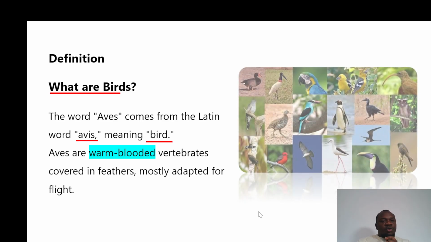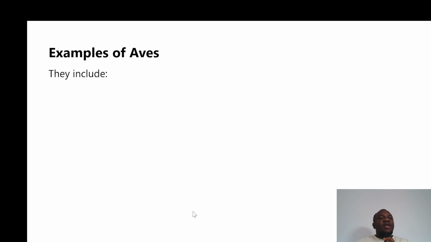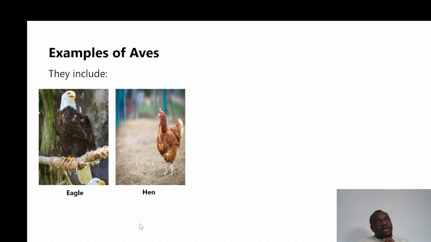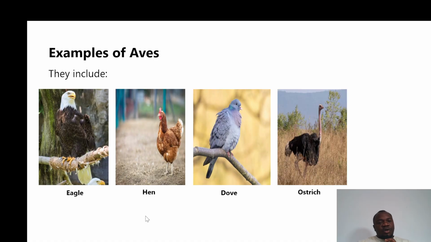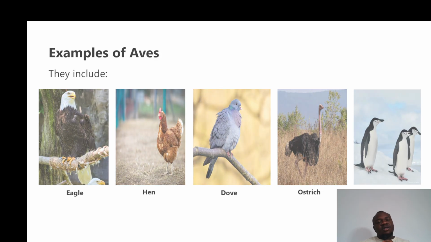So we have different kinds of birds. For example, if we go to poultry, we have fowls, all birds, all right? They have wings, they have feathers all over that help them to survive. Examples of aves: we have the eagle, then you have your hen, the fowls, also doves, ostrich, and penguin. So they all come in different forms, but they have similar characteristics.